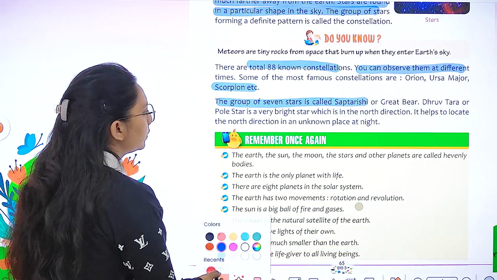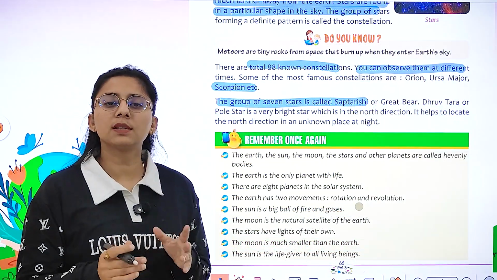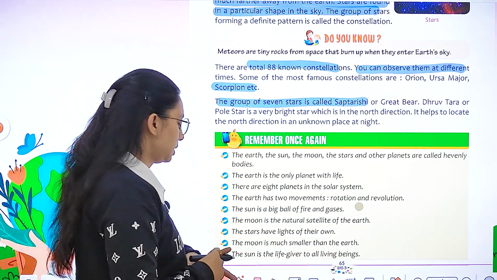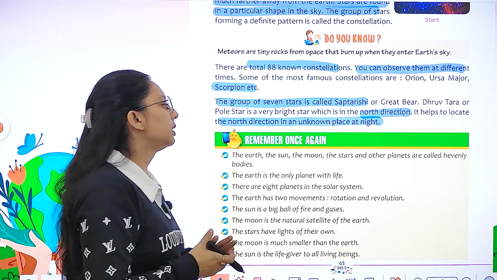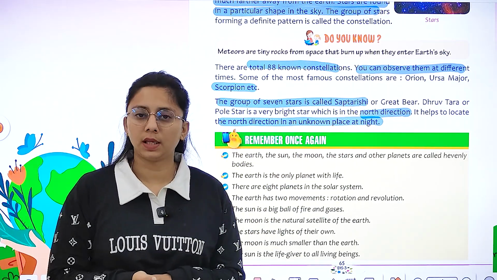is called Saptarishi. Then we have Dhruv star, the Pole star. It is a bright star which is in the north direction. It helps to locate the north direction at night in an unknown place.